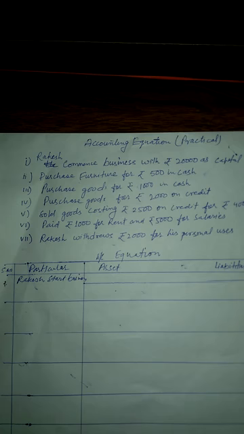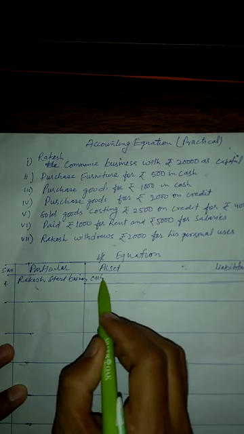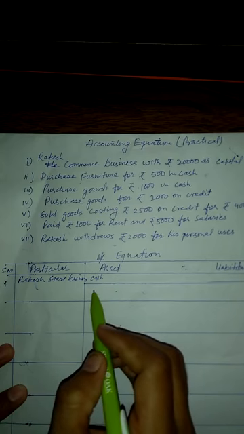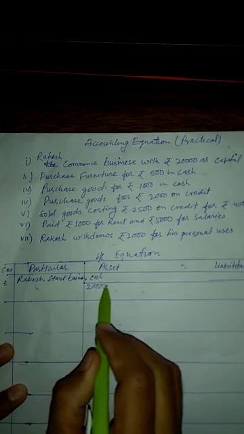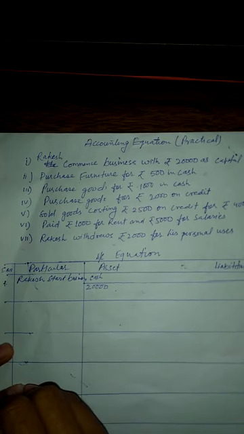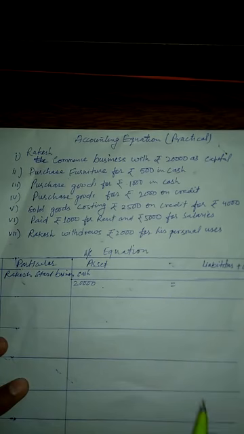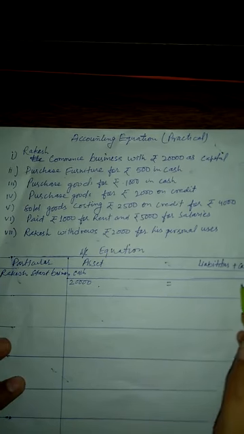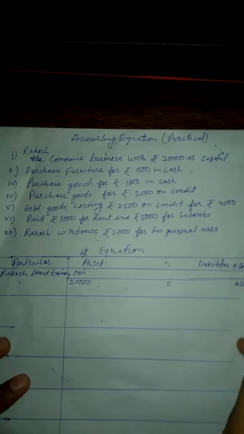So we can say that in the business he brings a cash of rupees 20,000, and his claim is that the firm also has a capital of rupees 20,000.